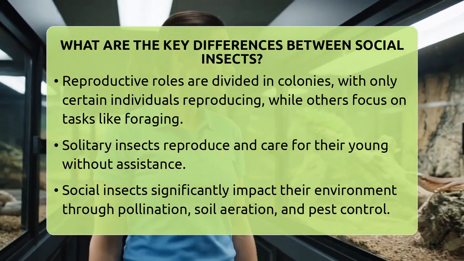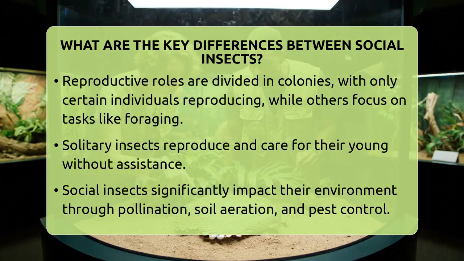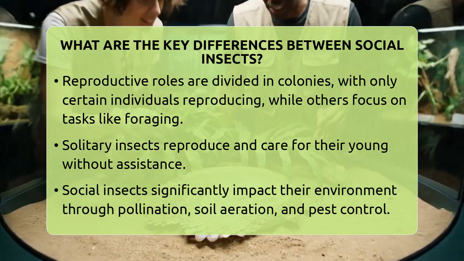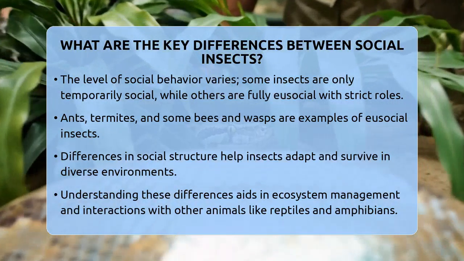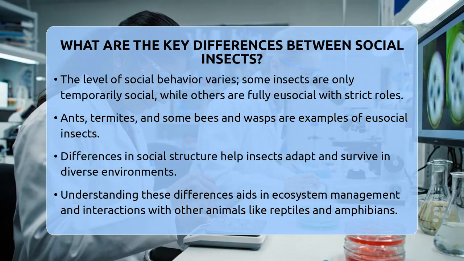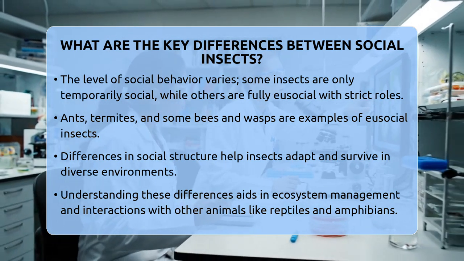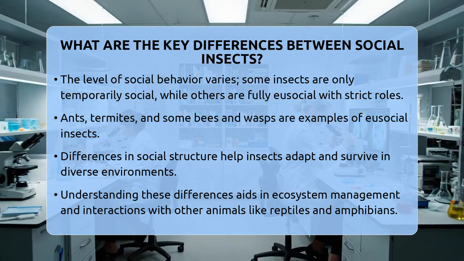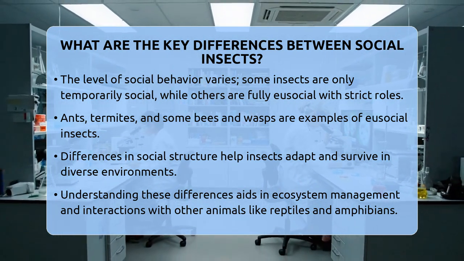The level of social behavior varies among insects. Some are only temporarily social, while others are fully eusocial, with overlapping generations and strict roles. Ants, termites, and some bees and wasps are eusocial. Others might share nests but care for their young alone or in small groups.